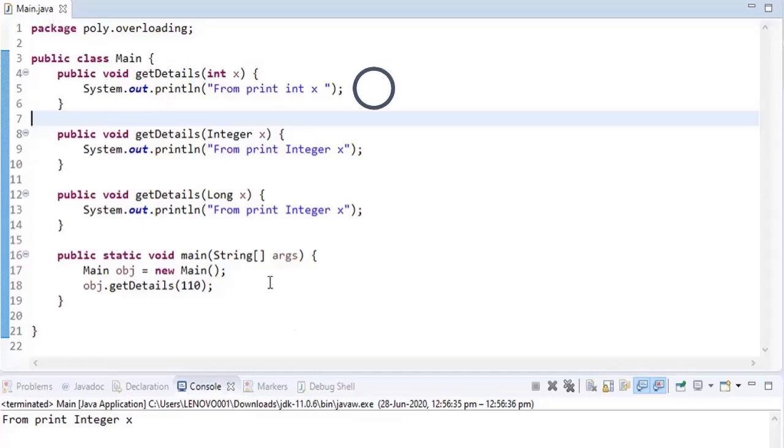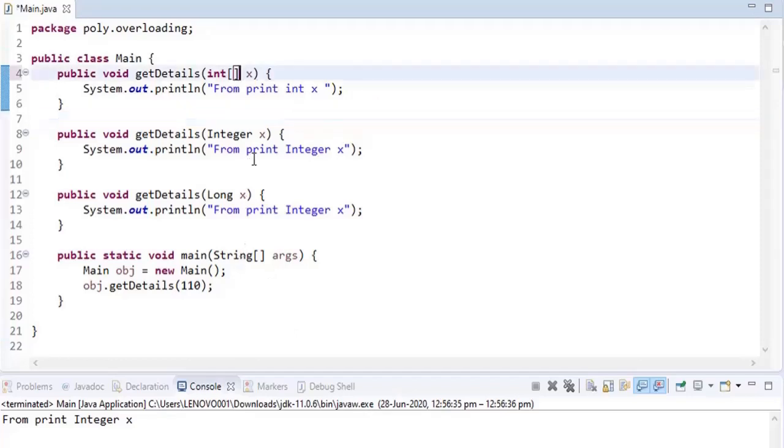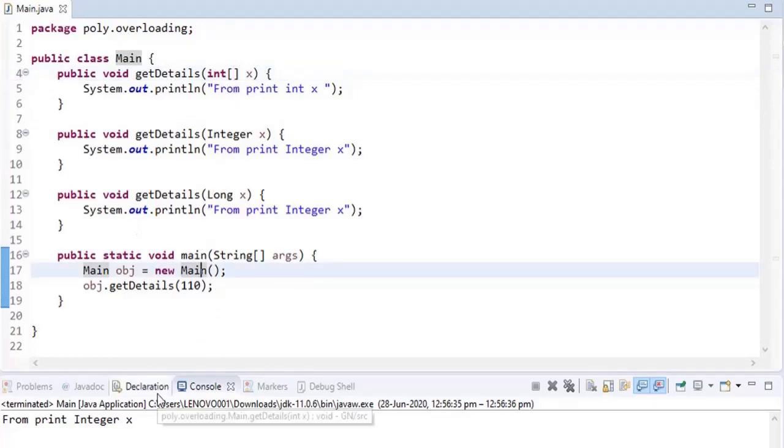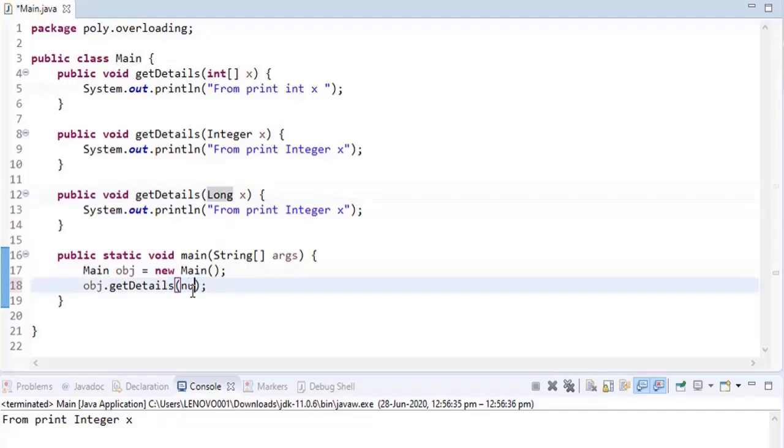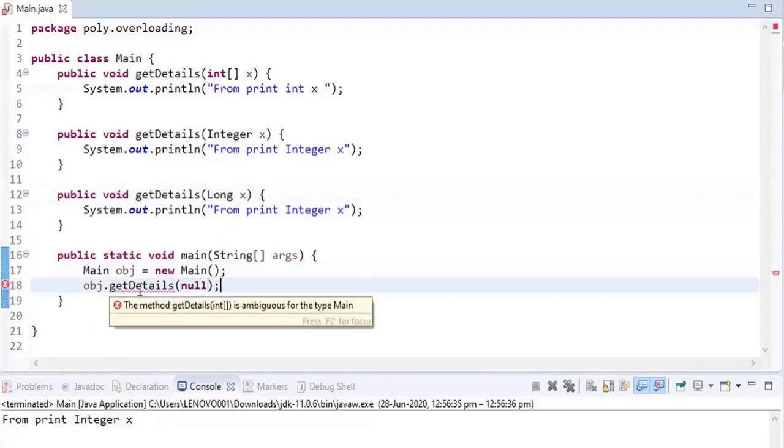But now you come to me and say I am changing my primitive into an int array. Then the exact match would be Integer, right? Because int array is out of the picture now. So the answer would be print Integer x. But now let's say instead of 110 I am passing null. In that case, ambiguity would be the answer.